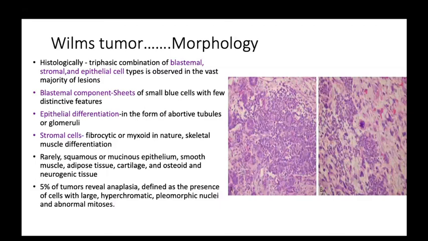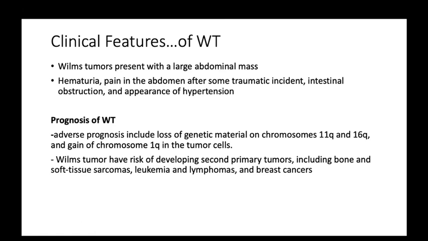Clinical features of Wilms tumors are a large abdominal mass, hematuria, and pain in the abdomen, occurring due to traumatic incidents or intestinal obstruction, and also the appearance of hypertension. For the prognosis of Wilms tumors, adverse prognosis includes loss of genetic material in chromosomes 11q and 16q and gain of chromosome 1q. Wilms tumor patients have a risk of development of secondary malignancies like bone and soft tissue sarcoma, leukemia, lymphoma, and breast cancers.